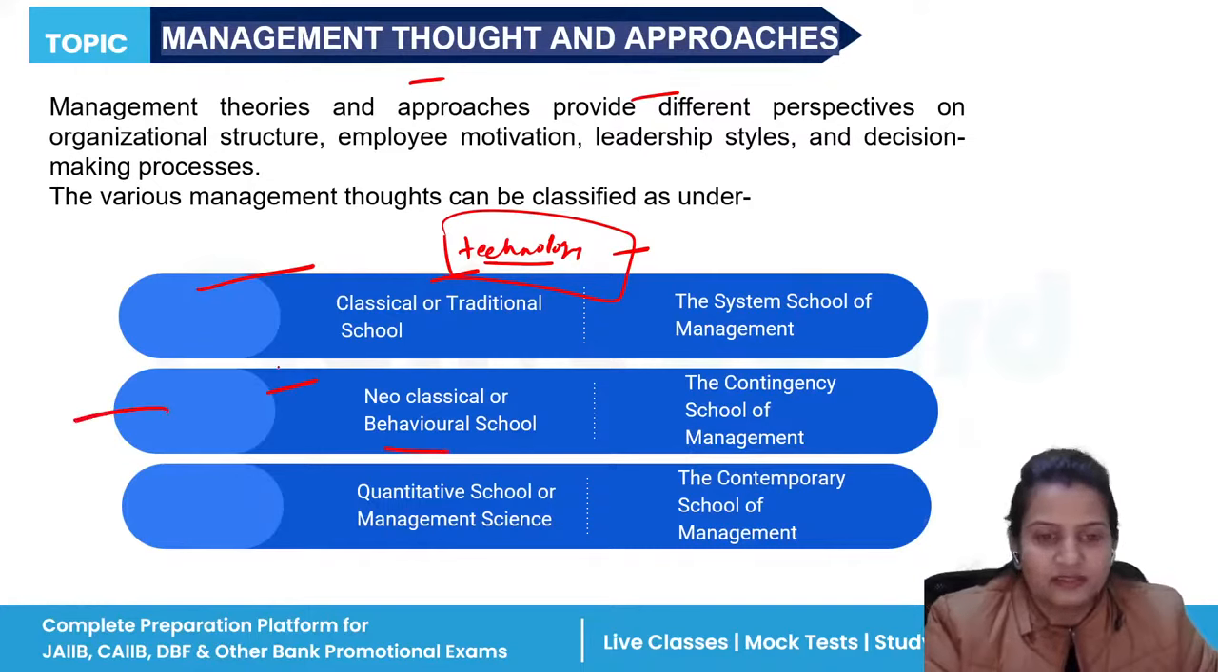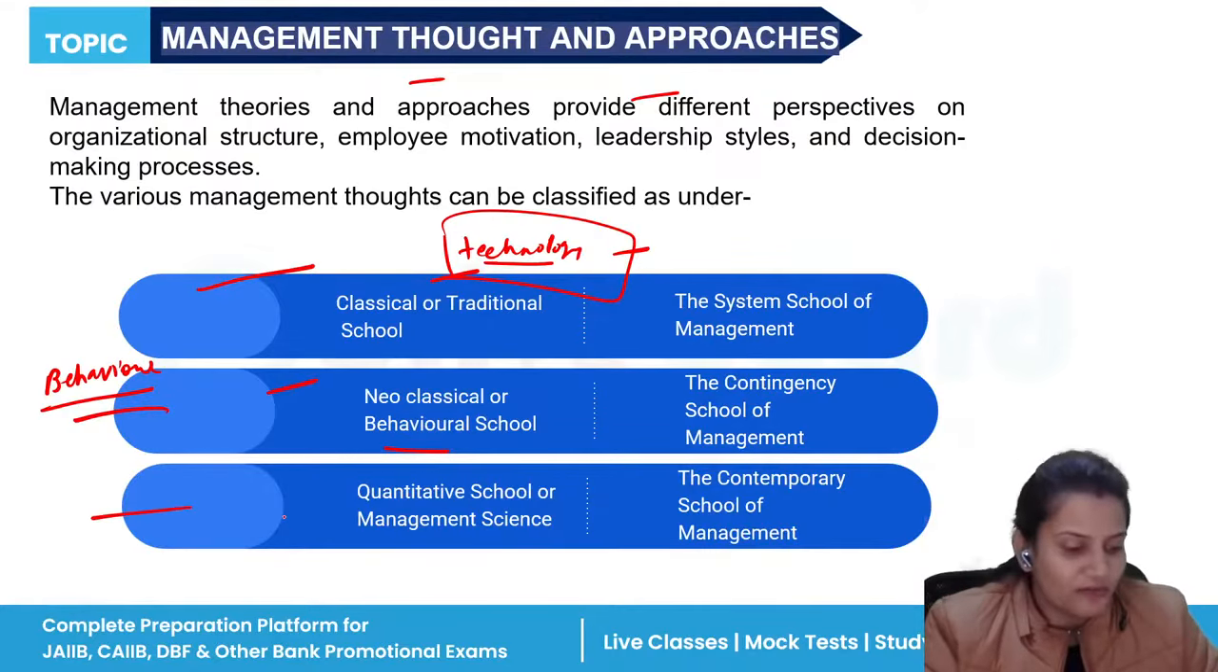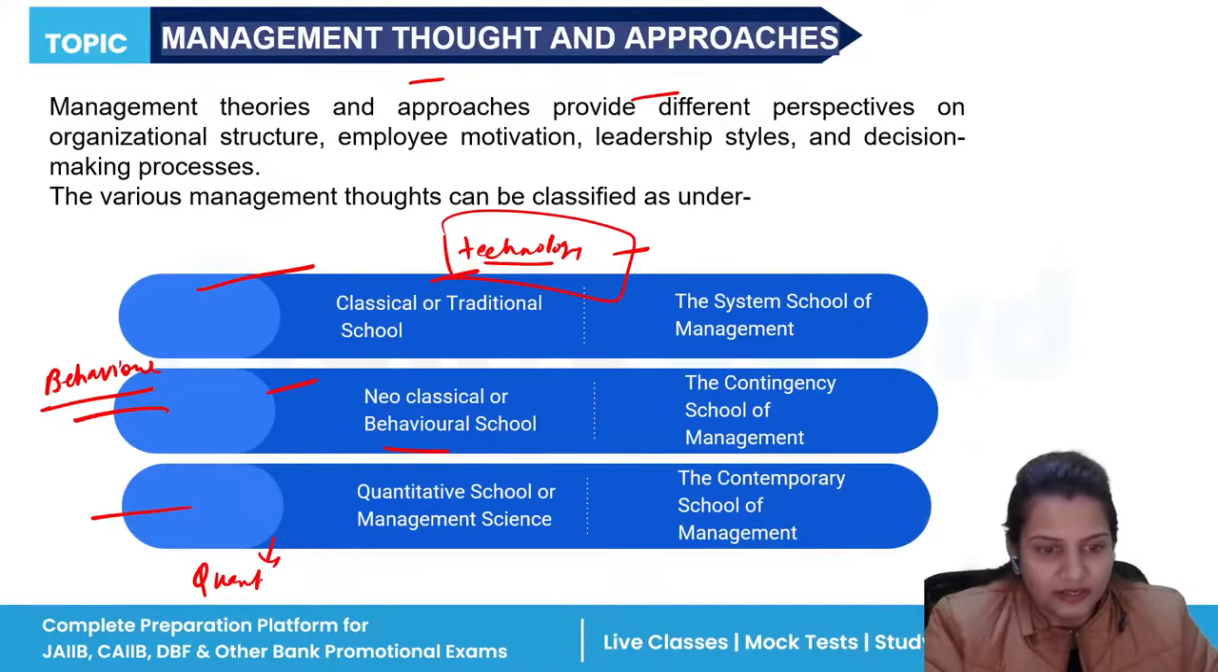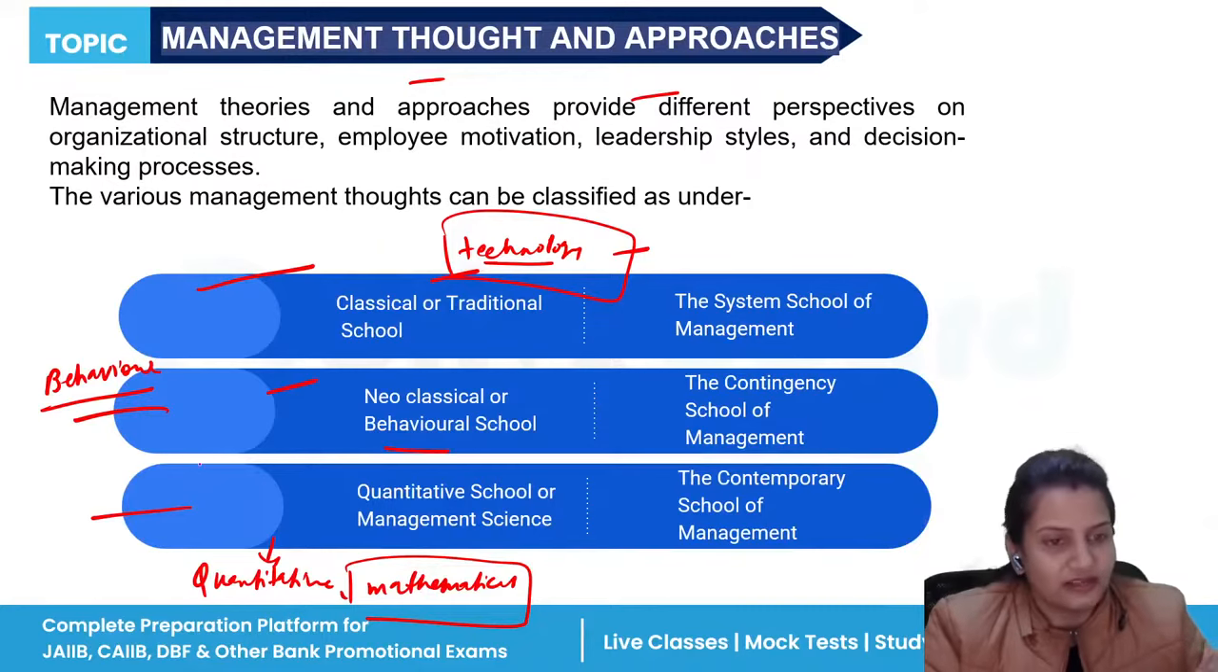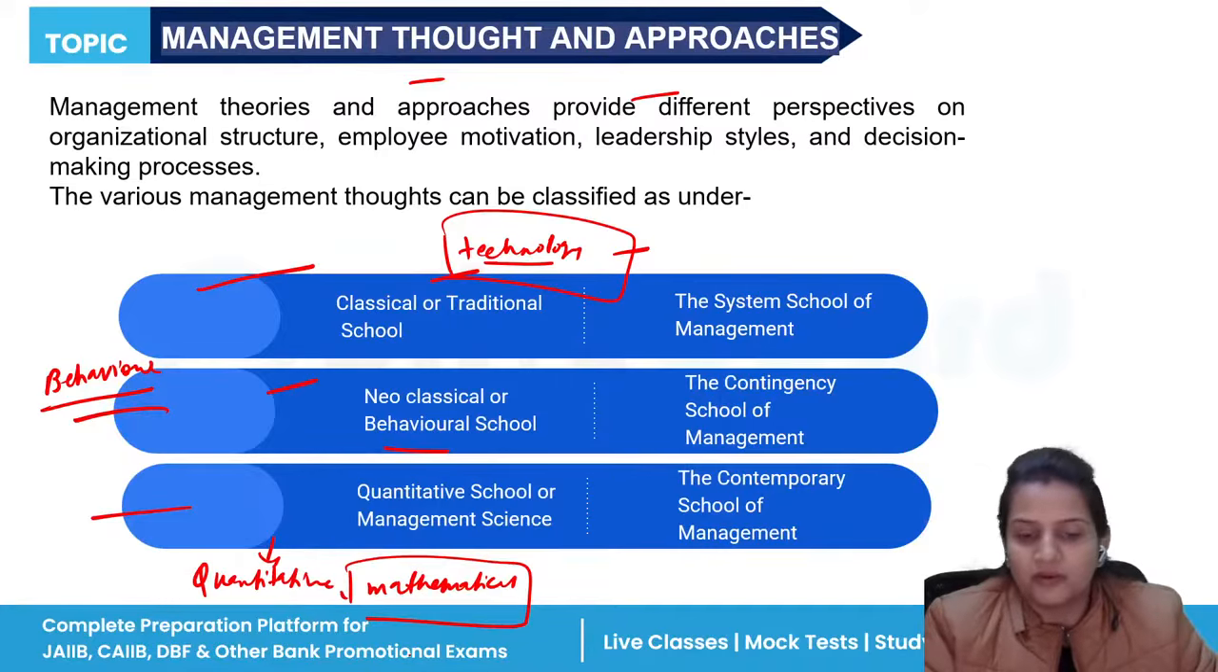Neoclassical or behavioral school talks about the behavior and attitude of the employees, how they are acting and reacting in any circumstances. Quantitative school of management talks about all the quantitative data and mathematical problems. If you want to solve any kind of mathematical problem, you need to follow the quantitative school or management science. It basically says that we make different theories and hypotheses to solve any kind of problem. So mathematical problems can be solved in this category.